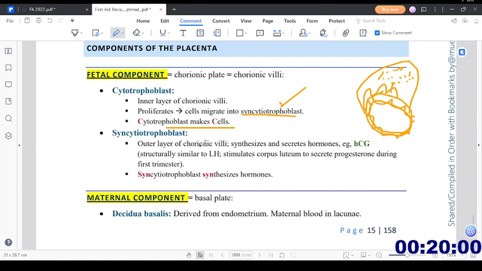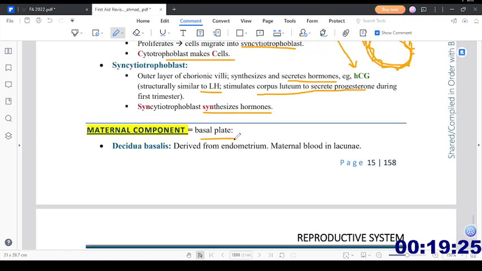The syncytial trophoblast is the outer layer of the chorionic villi. It synthesizes and secretes hormones. For example, beta HCG is secreted by the syncytial trophoblast and is structurally similar to luteinizing hormone. It stimulates the corpus luteum to secrete progesterone during the first trimester. The syncytial trophoblast synthesizes the hormones, and the cytotrophoblast makes the cells. The cytotrophoblast is the inner one, while the syncytial trophoblast is the outer one. Remember this. Then the maternal component is the basal plate, the decidua basalis, derived from the endometrium.